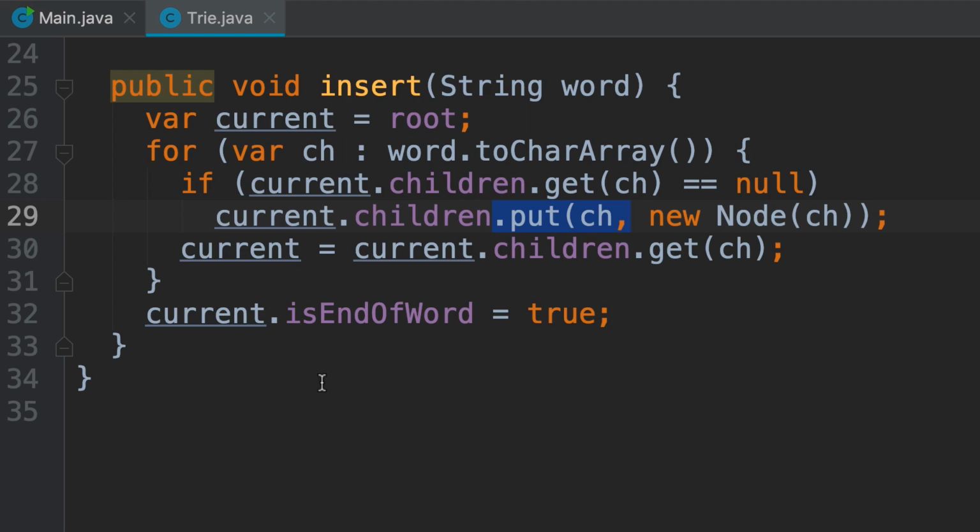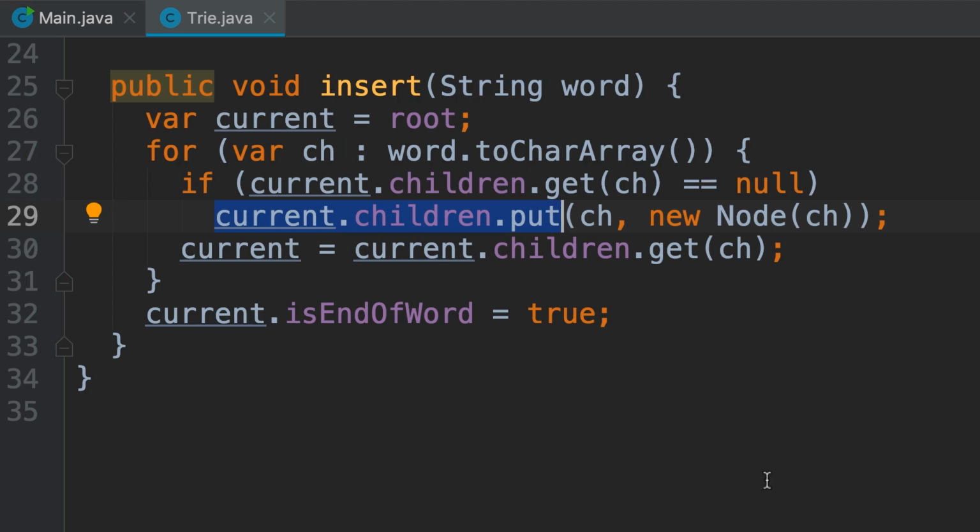What are the services that we need from a node object? We need two services here. We should be able to ask this node, hey, do you have a child for this character? That is one service. Another service is we want to tell this node object, hey, add this character as a child node. How that happens internally, we don't care about that. The node object might decide to use an array or a hash table. It is none of our business. It is none of the business of the trie class.